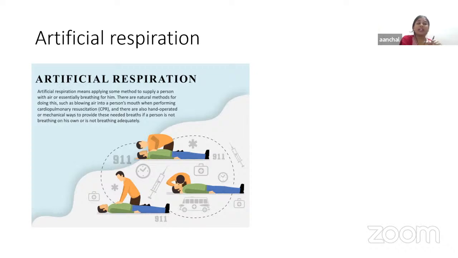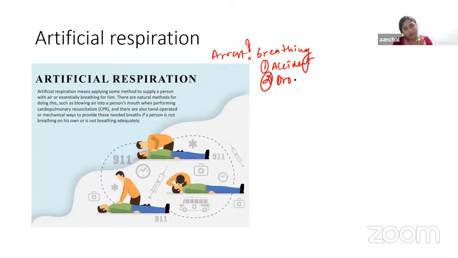This artificial respiration is required whenever there is an arrest of breathing, but without cardiac failure. Arrest of breathing occurs in many conditions, such as accident, drowning, gas poisoning, and electric shock.